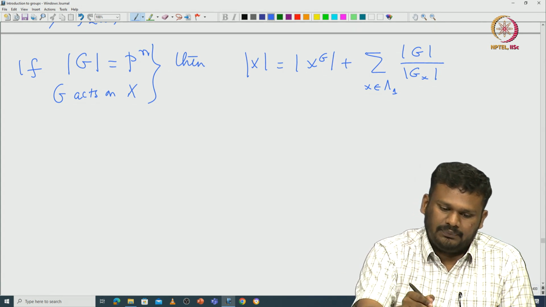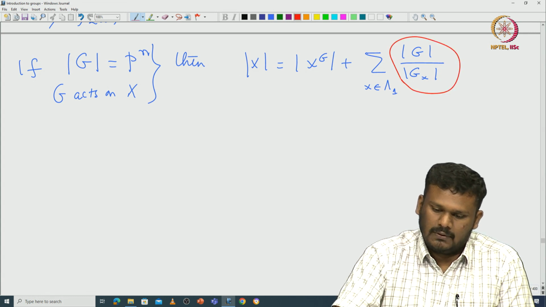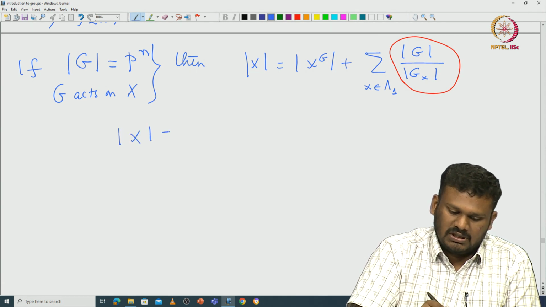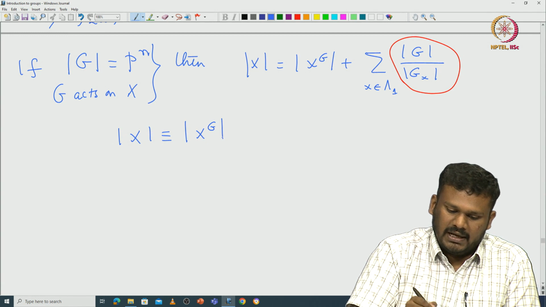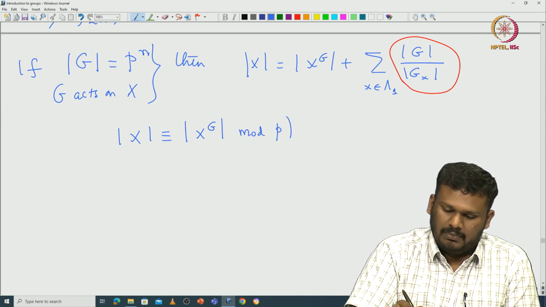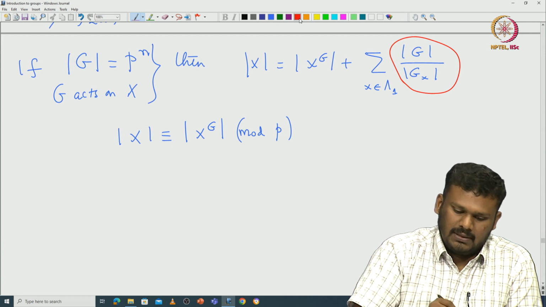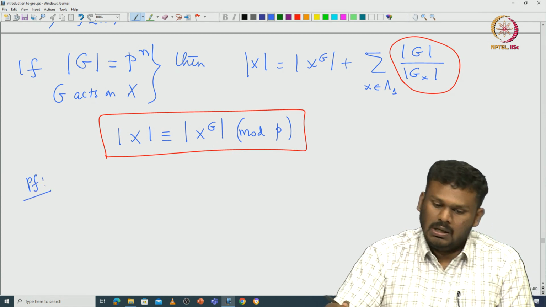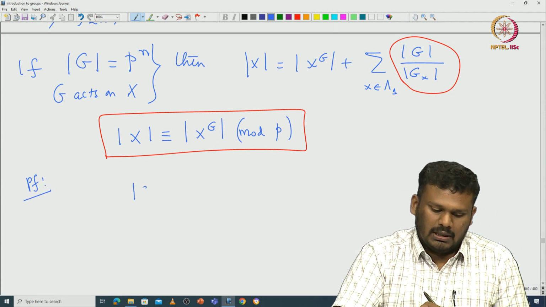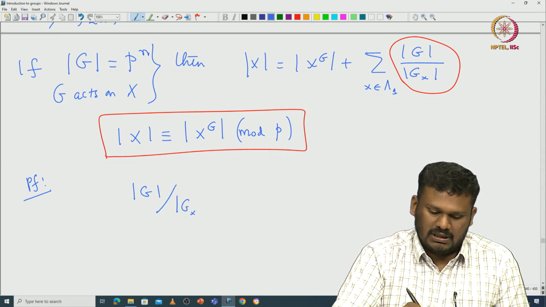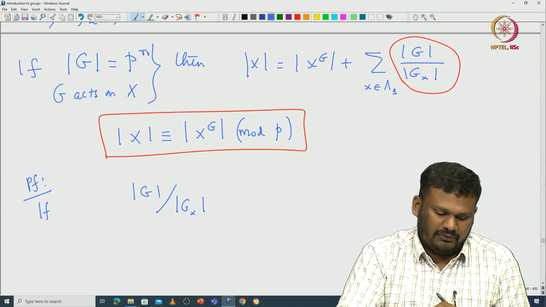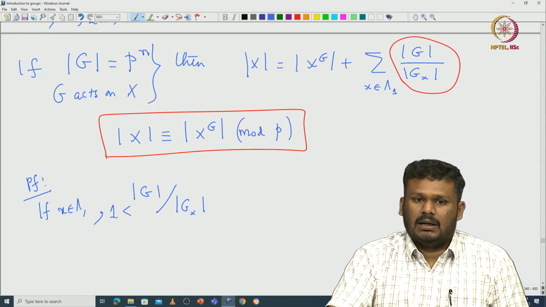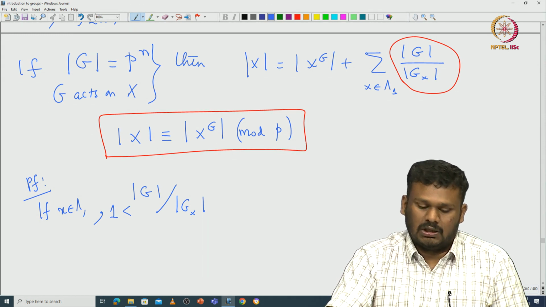Now we can have a closer look at this ratio. From that, one can immediately conclude that the cardinality of X is congruent to the cardinality of X power G modulo the prime p. So, this is immediate. How does one prove this? Here is the proof. Let us look at this ratio, cardinality of G divided by cardinality of G x. By definition of the indexing set lambda 1, this has to be greater than 1.